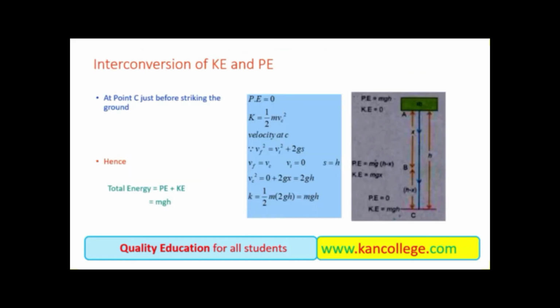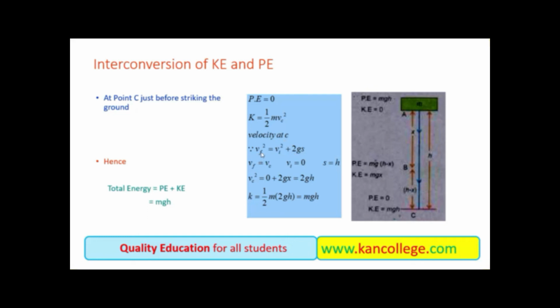What happens when the body moves down to the point C after covering the distance of total height h? At point C, just before striking the ground or striking the nail, the potential energy becomes 0 as the height becomes 0, but the kinetic energy is half mv square. And what is the velocity at point C?